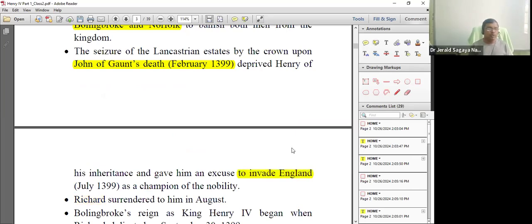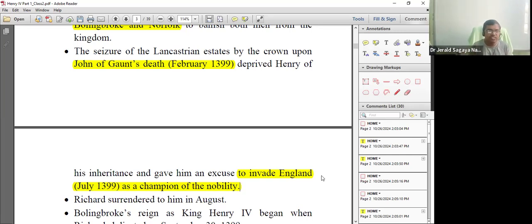There were many people who were following Henry IV. So he returned to England in July 1399, and many English noblemen joined hands with him against King Richard II. And this particular opposition was very much supported by the common people.